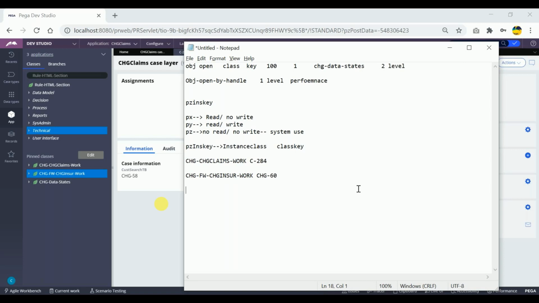Okay, Chandra, I have one doubt. Does each and every class have a single instance? Whenever we are running our work object, each and every record will be created with the primary ID, right? If we are creating a work object ID, it should create one new record in the database table, with the PYID and pzPVStream blob data. So once it creates a new record, it should be considered an instance in PRPC also.